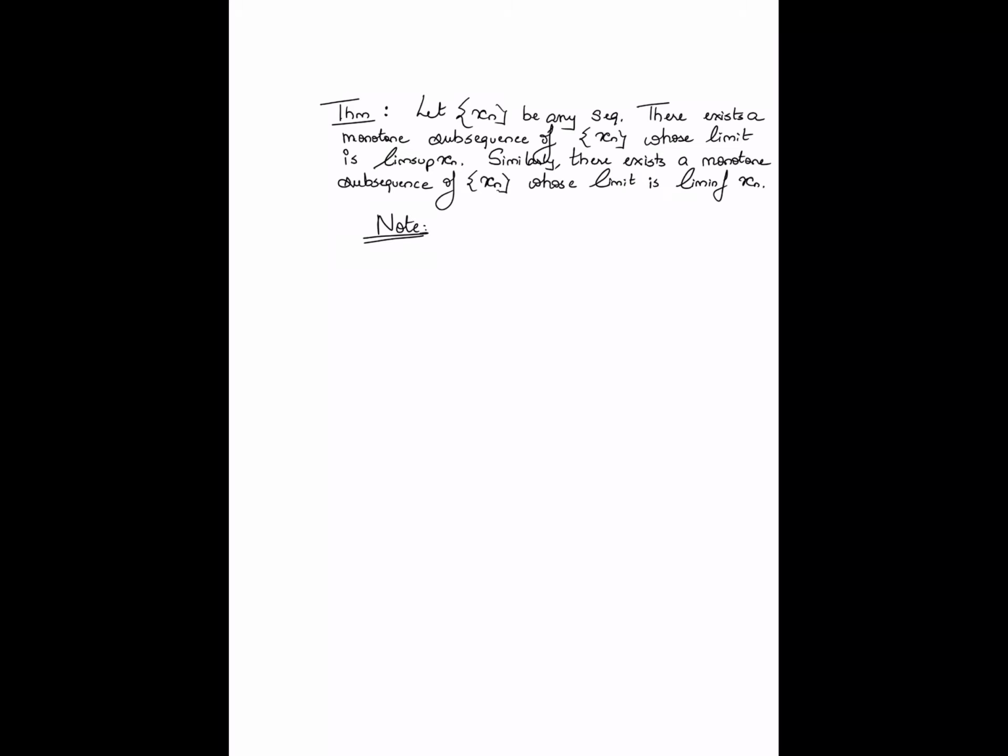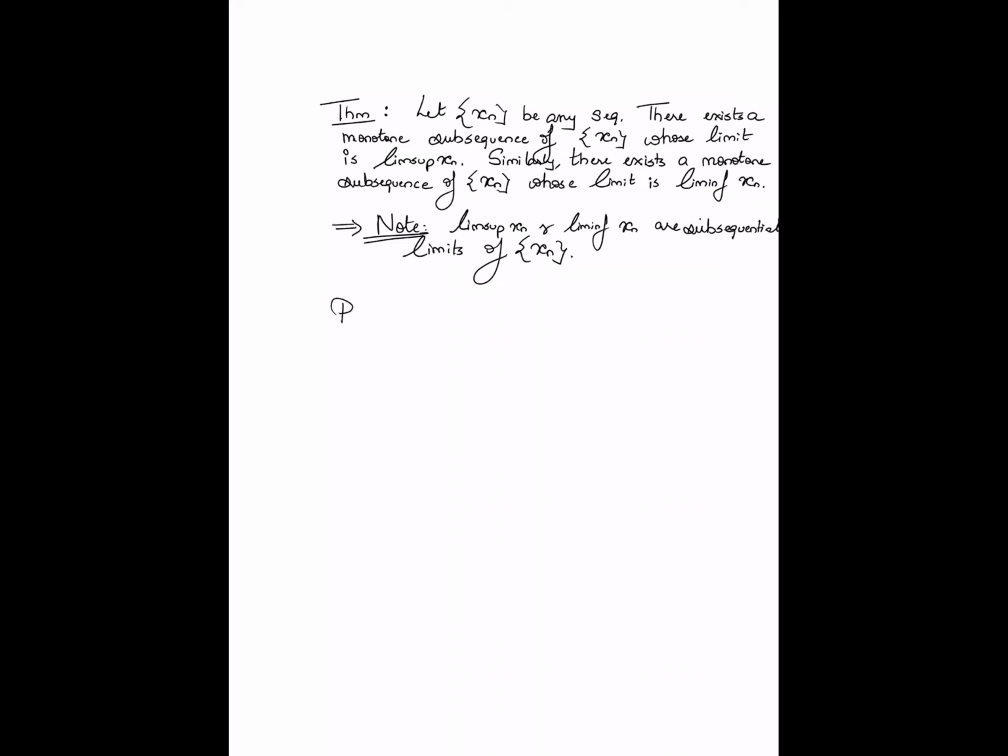So for any sequence, lim sup of xn and lim inf of xn are subsequential limits. Right? So that's the moral of this result. Okay.